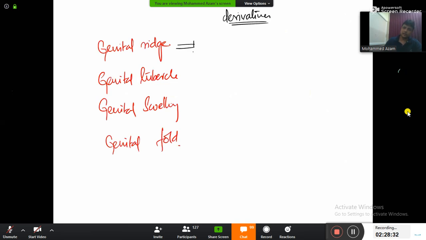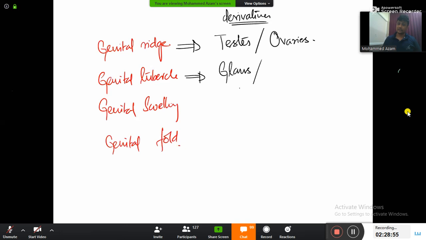Genital ridge, already I told you it is going to form the gonads. What are the male gonads? Testes. And what is similar to testes in females? In females it will be ovaries. Genital ridge is going to form the testes and ovaries. Okay, gonads. Genital tubercle, in the males, it is going to form the glans penis. And what is homologous to the glans penis in the females? It will be clitoris.